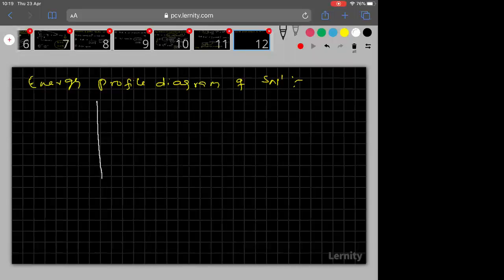So here I am showing you the graph of potential energy versus reaction coordinate. I told you yesterday also, reaction coordinate means the progress of the reaction. Clear everyone?